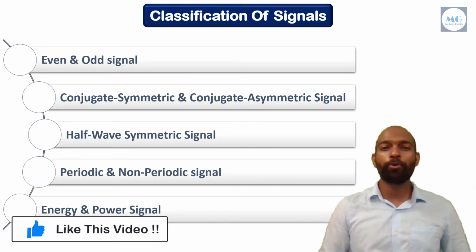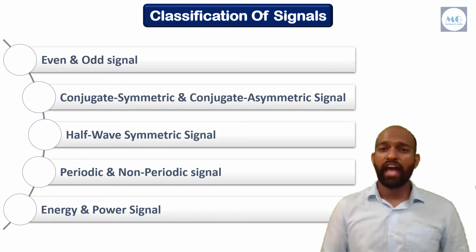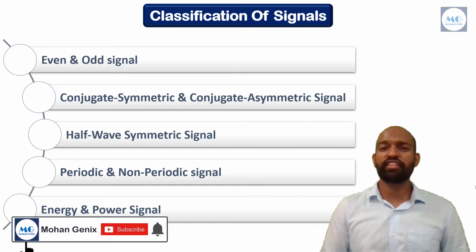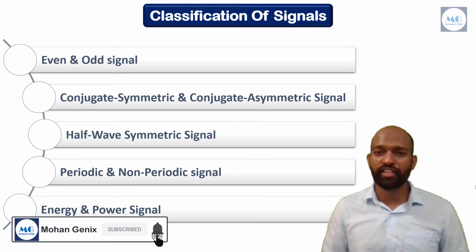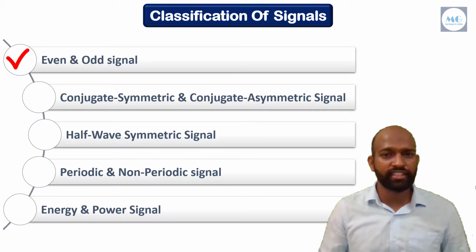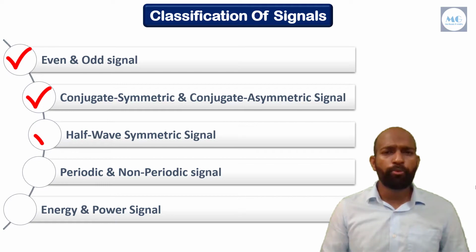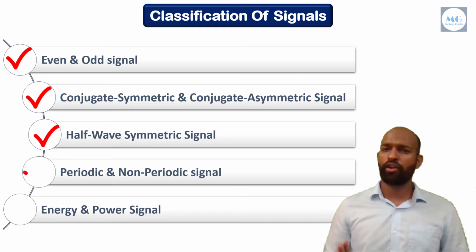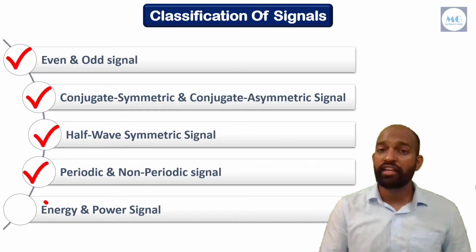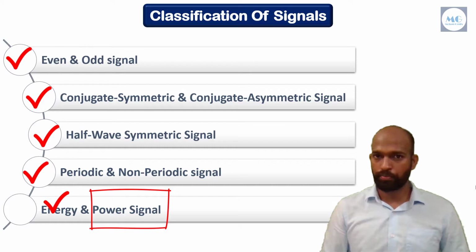I hope all of you are safe and healthy and your study is also going well. As all of you know, we are discussing classification of signals. In that, we already discussed even and odd signal, conjugate symmetric and conjugate antisymmetric signal, half wave symmetric signal, periodic and non-periodic signal, and energy signal. Now our last topic is power signal in classification of signals.